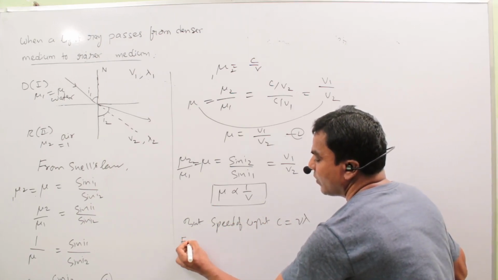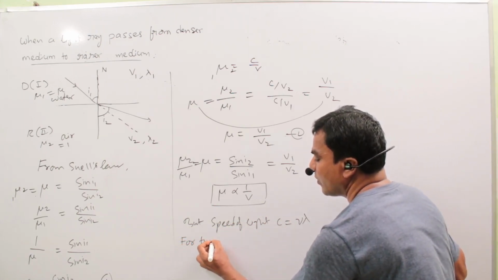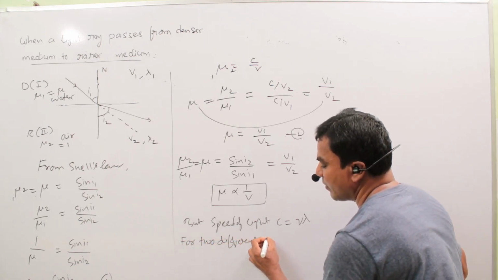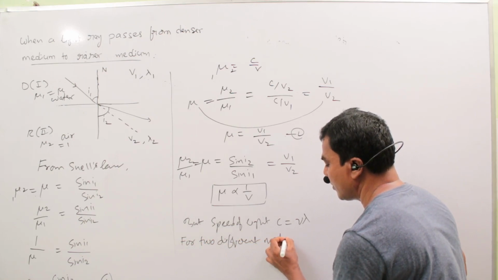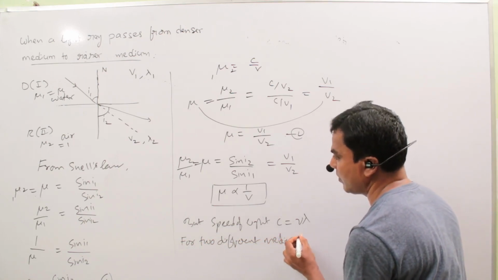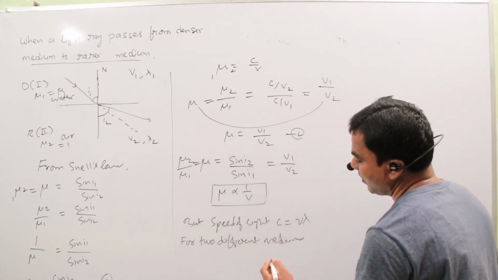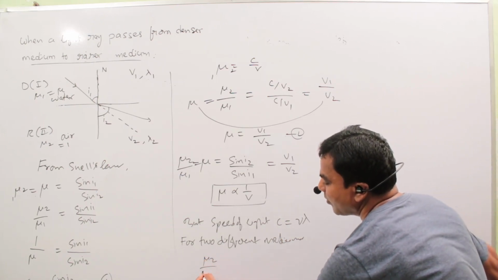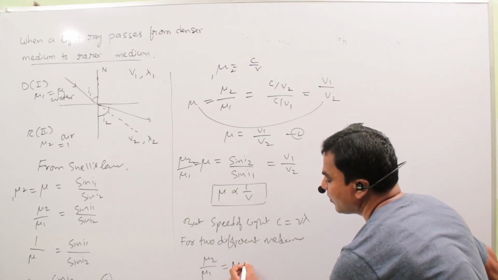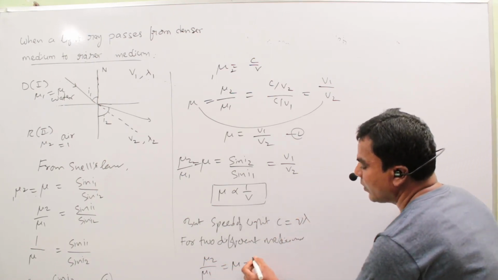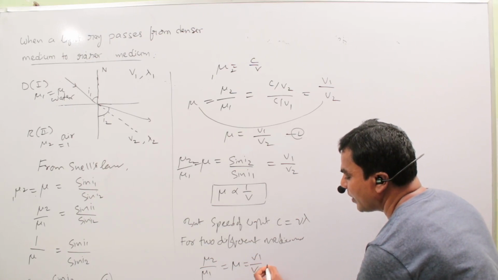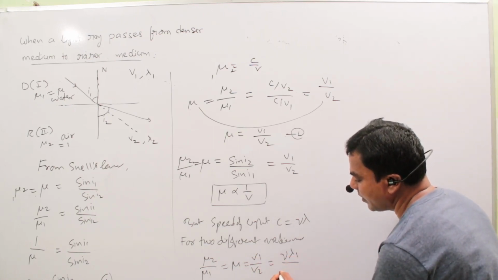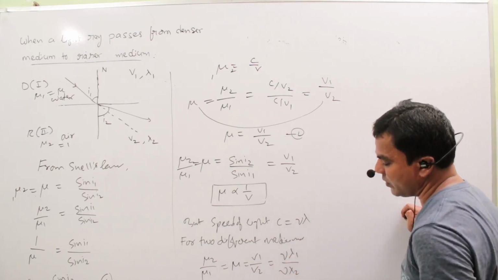So for two different mediums, mu 2 by mu 1 equals V1 by V2, which equals nu lambda 1 by nu lambda 2.